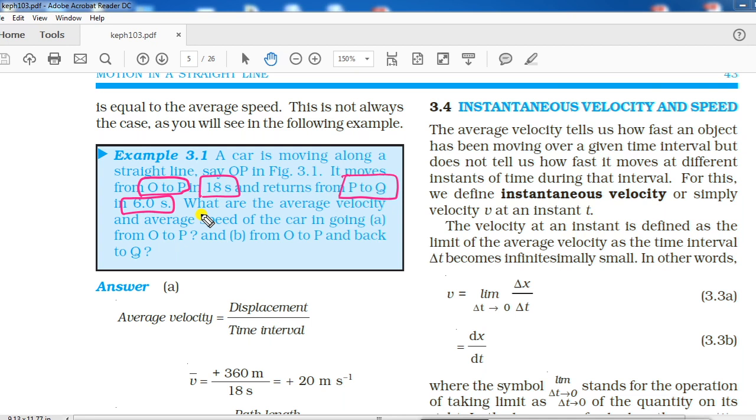O to P in 18 seconds, P to Q in 6 seconds. What are the average speed and average velocity of the car in going from O to P? First part is going from O to P, and the other part is going from O to P and returning back to Q. Okay, let us do the first part.